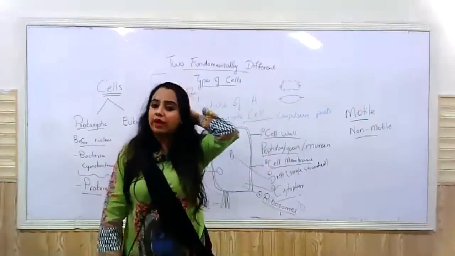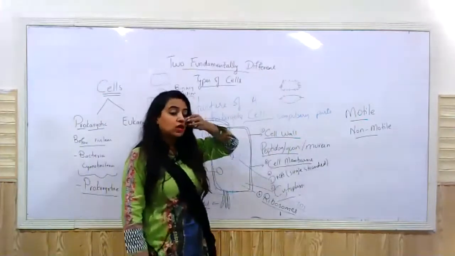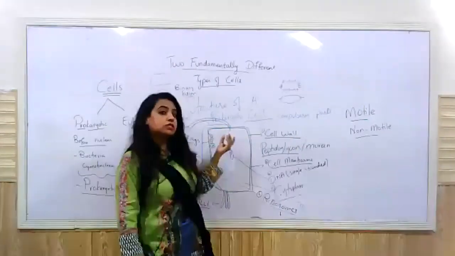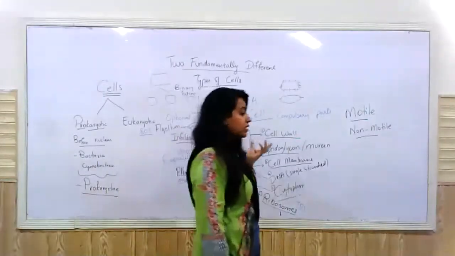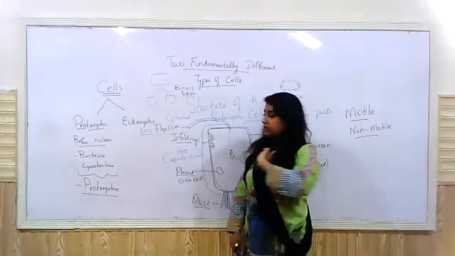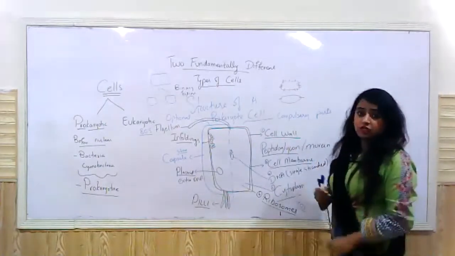Different species of bacteria have different number of flagella, different positions of flagella. They might not have a flagellum. So this is not a compulsory organelle, this is an optional organelle. The organisms that are motile, right? The motile bacteria, they have a flagellum. The non-motile bacteria, they do not have a flagellum, right?